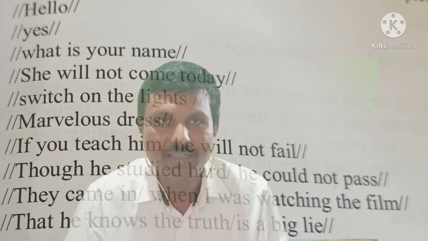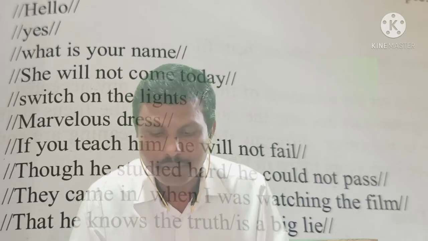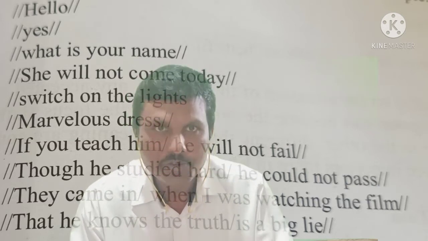And at last, that he knows the truth is a big lie. That he knows the truth is a single clause, called the nominal clause. The end of the nominal clause is marked by a single slant line, and the main clause is written after it, and then from the beginning we put two slant lines, and at the end also we put two slant lines.